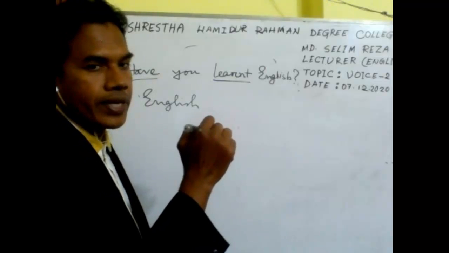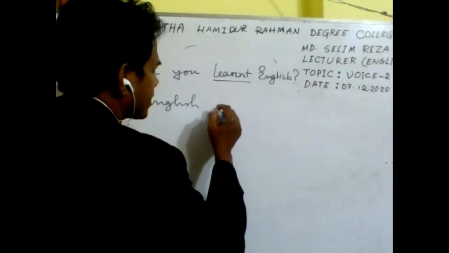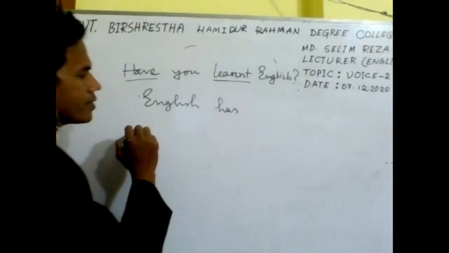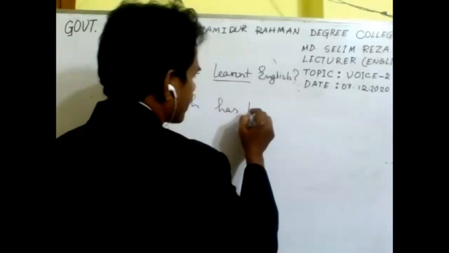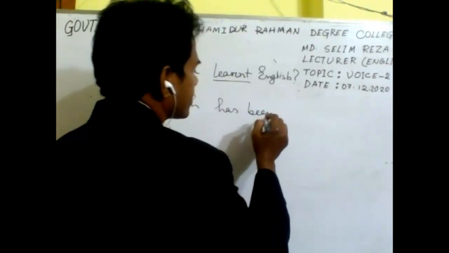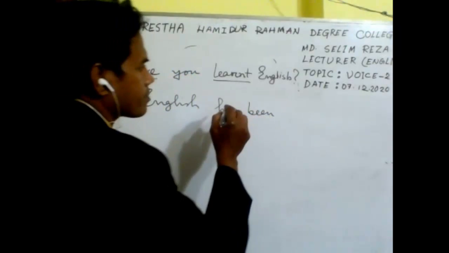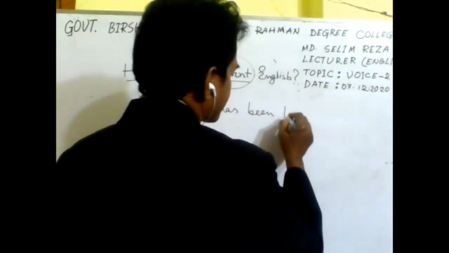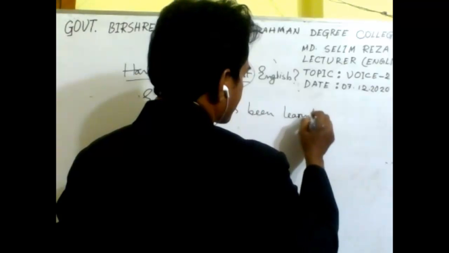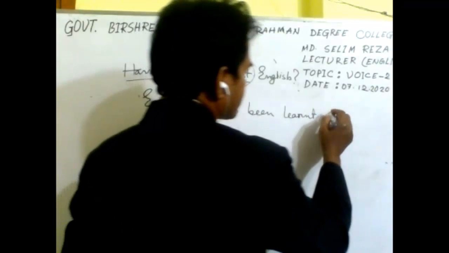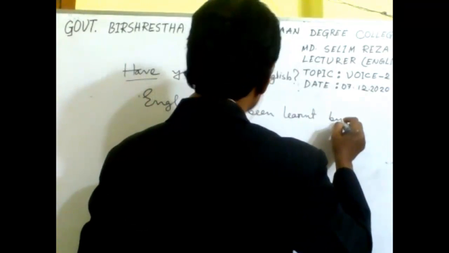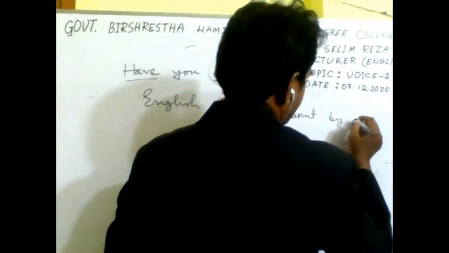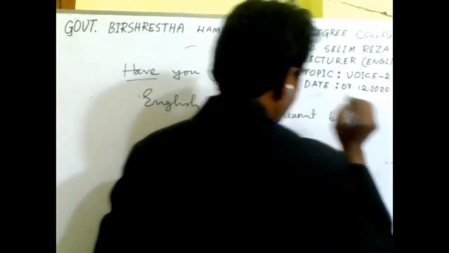Have been or has been. For English we should use has been because it's third person singular. Then we should use the past participle form of the main verb, that is learned, and then the preposition by, then the object of the subject, that is you.